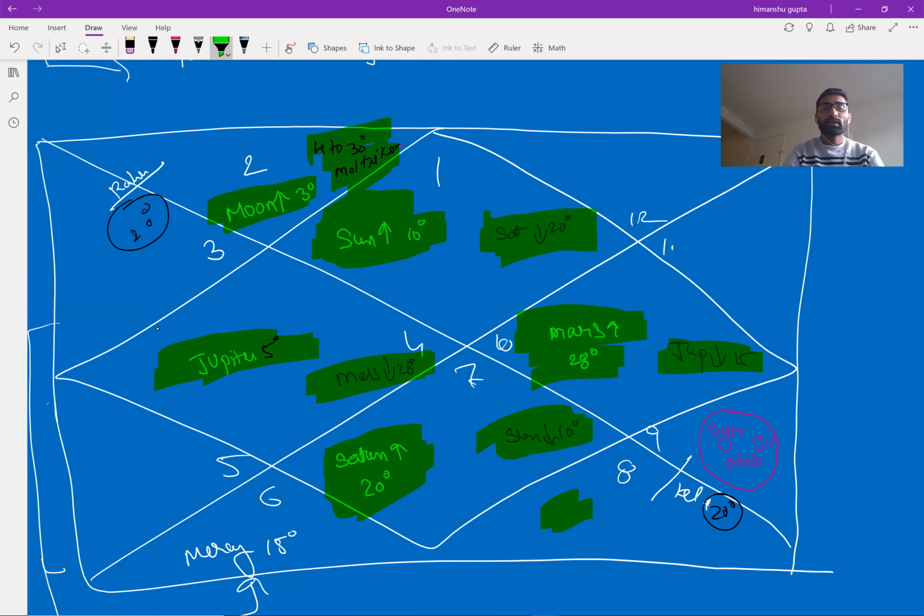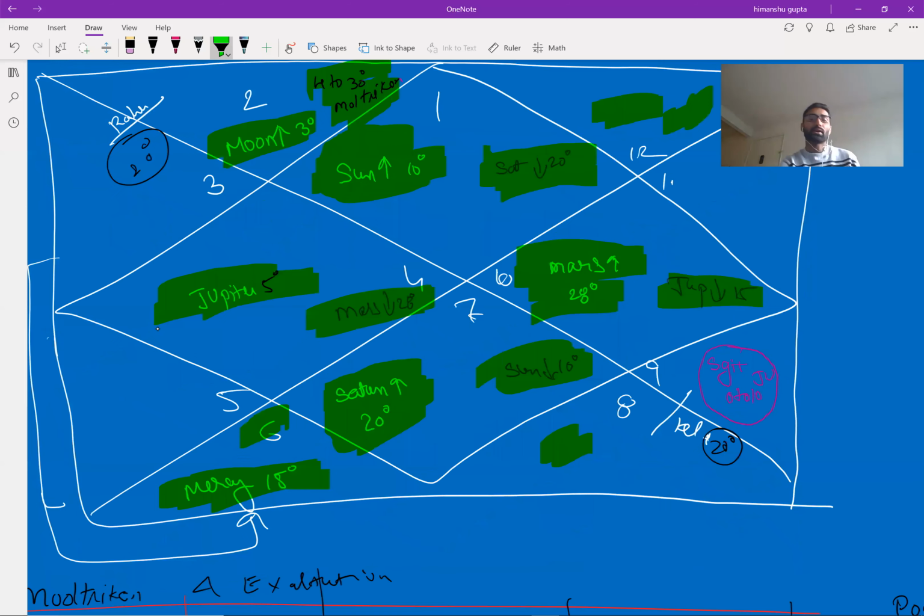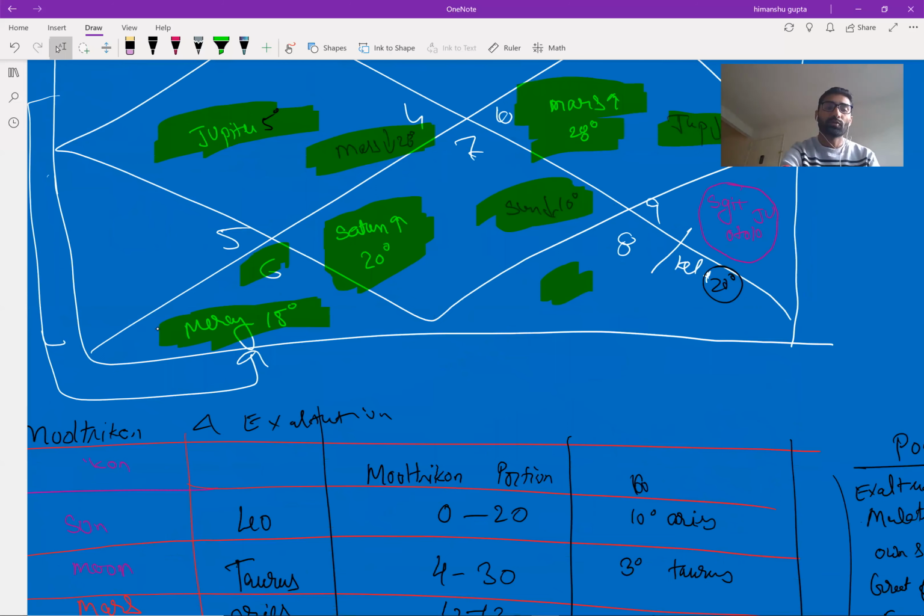Mercury in the sixth zodiac sign, Virgo, gets exalted at 15 degrees and is debilitated in Pisces. Venus gets exalted in Pisces and is debilitated in Mercury's house, which is Virgo.